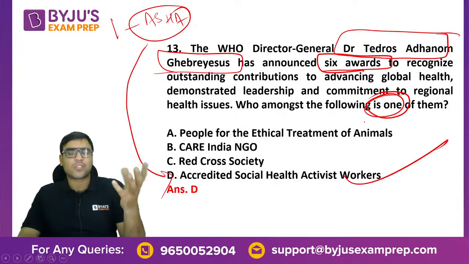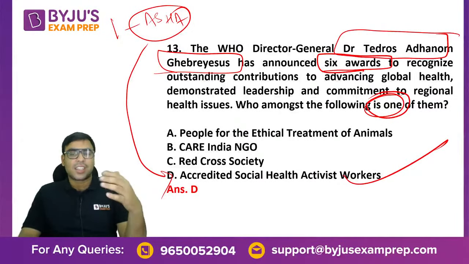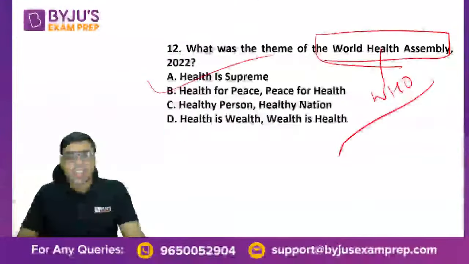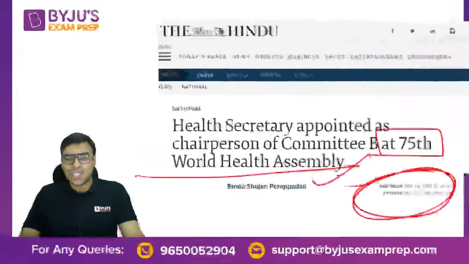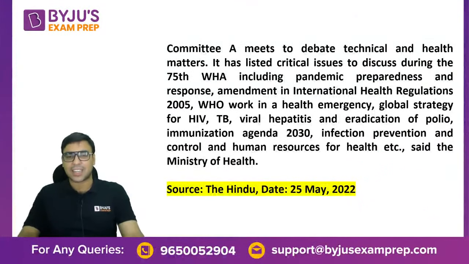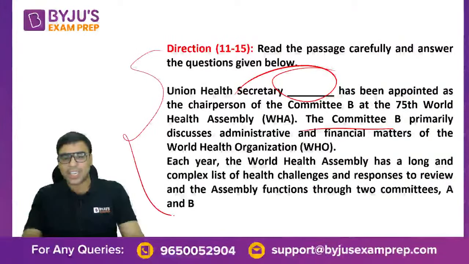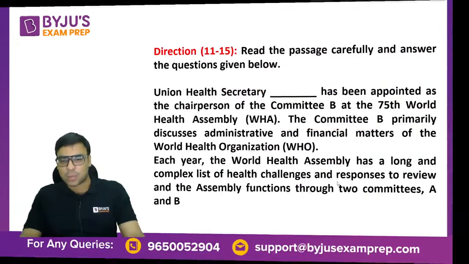That might not always be true, but sometimes logic works. They are talking about ASHA workers everywhere, so they must be talking about the same thing, right? So sometimes logic works better than knowledge, and these things actually work. Okay? So go and read it to get to know more in detail.